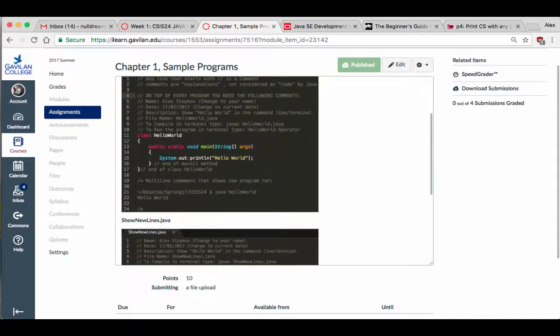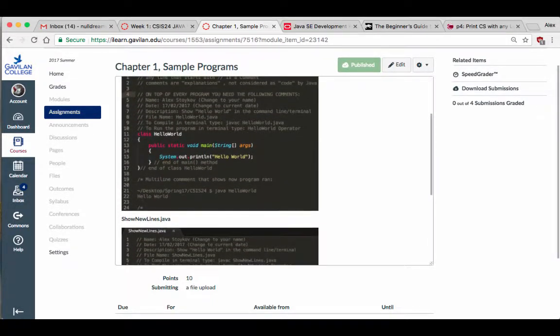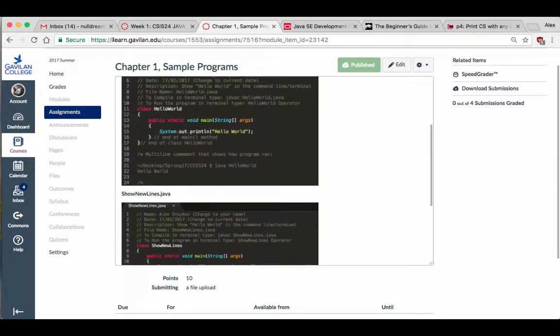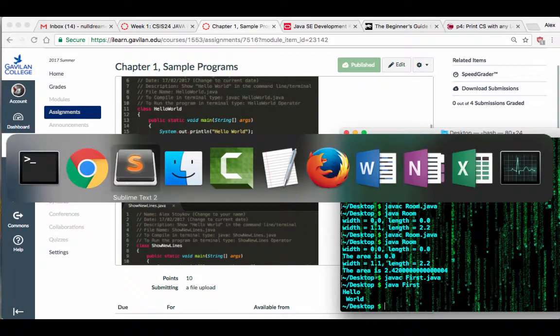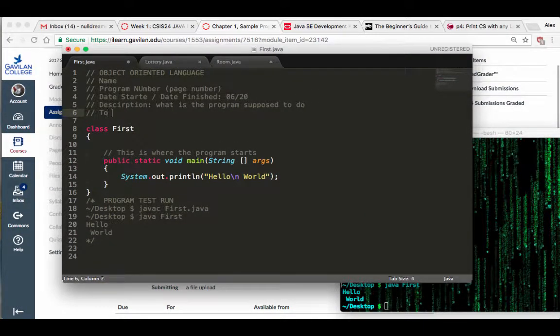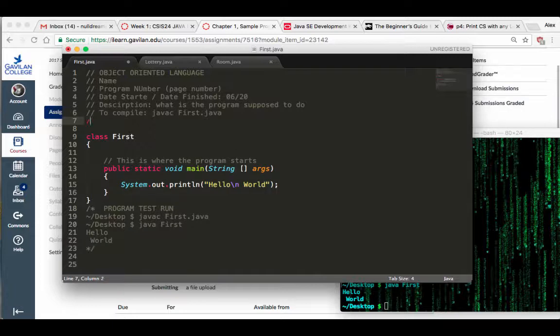I did the same thing in the other examples. What's up with these operators? I gotta edit my examples. There's no operator at the end. So let's make a correction. To compile this, you do javac First.java, and to run, you do java First. That's the same for all the Java programs. So that's for this one.